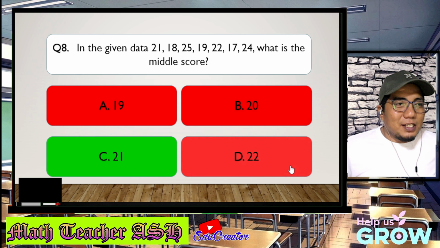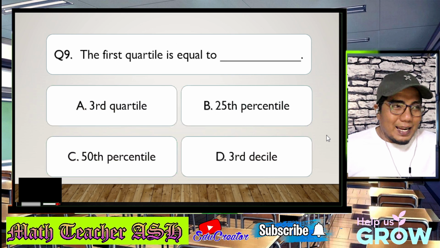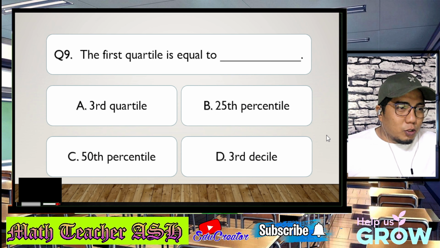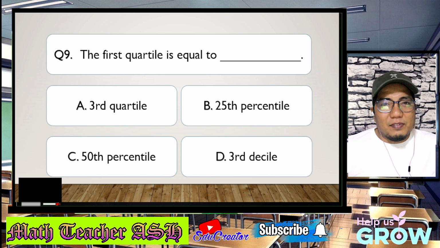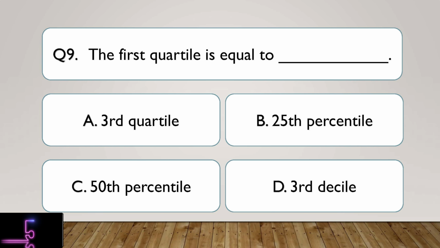Alright, very easy my dear math learners. So now let us go to question number 9. The first quartile is equal to blank. Is it A, 3rd quartile, B, 25th percentile, C, 50th percentile, or letter D, 3rd decile? I'll give you 5 seconds to think about your answer. 5, 4, 3, 2, 1.